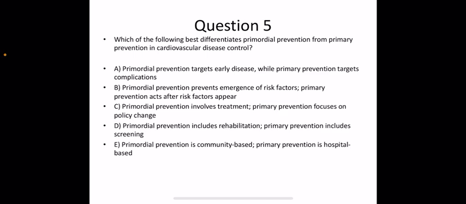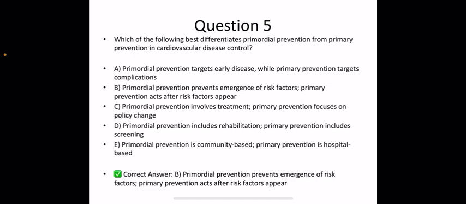Option C. Primordial prevention involves treatment. Primary prevention focuses on policy change. Option D. Primordial prevention includes rehabilitation, whereas primary prevention includes screening. Option E. Primordial prevention is community-based, whereas primary prevention is hospital-based. The correct answer is option B. Primordial prevention prevents emergence of the risk factors, whereas primary prevention acts after risk factors appear.